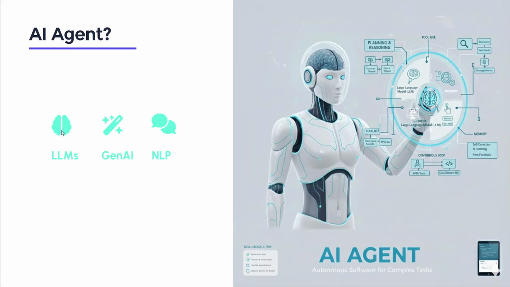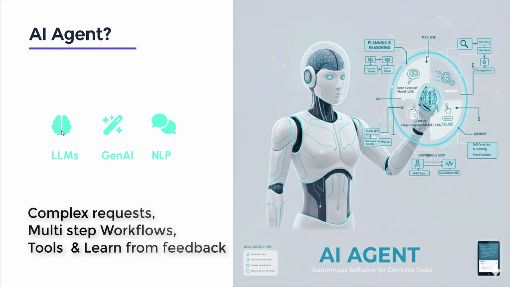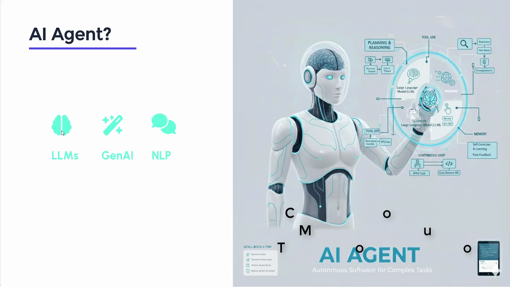AI agents work by using core technologies like LLMs, large language models, Gen AI, and NLP, natural language processing, to understand complex requests, plan multi-step workflows, use tools like API and search, and learn from feedback, moving beyond simple commands to proactively solve problems and automate tasks in a continuous loop.